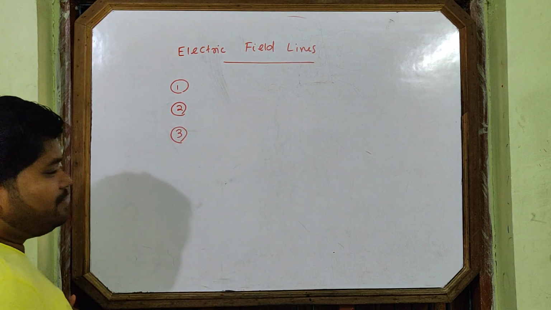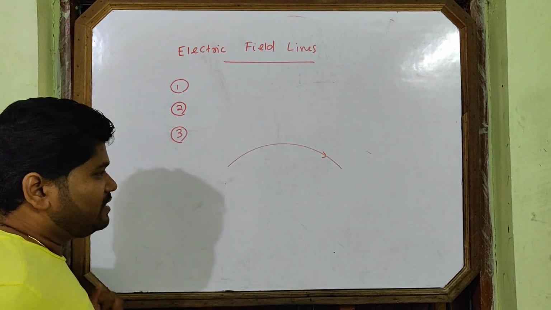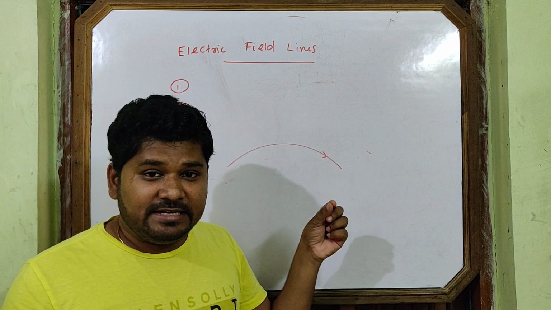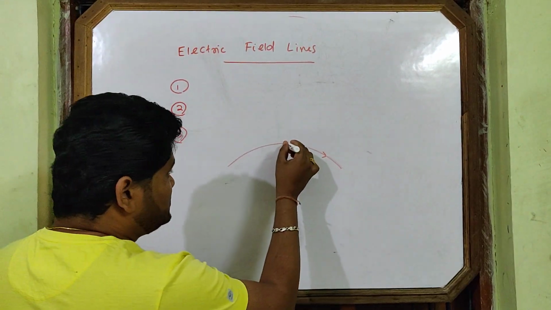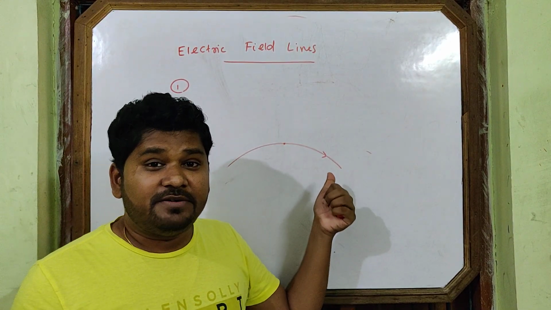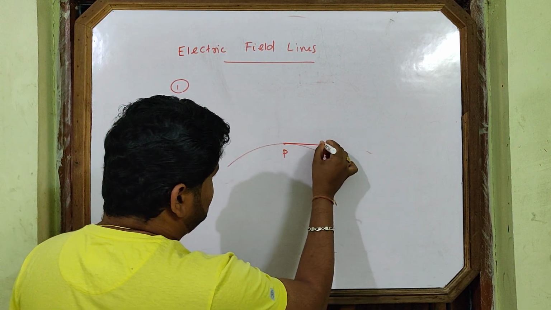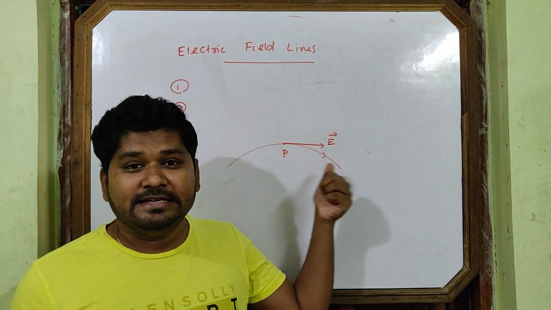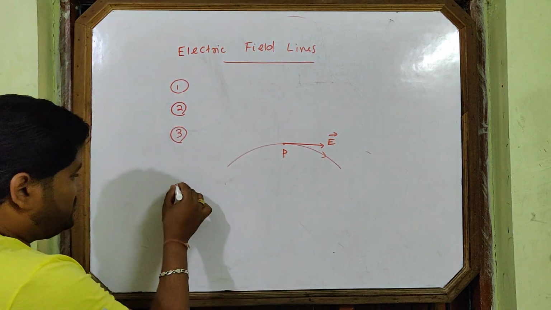Come to property number 3. Suppose one line is like this. At any point on the lines of force, the tangent gives you the direction of intensity. Suppose this is a point here, this is a tangent. The tangent provides you the direction of intensity. This is one property. Now come to the next point.